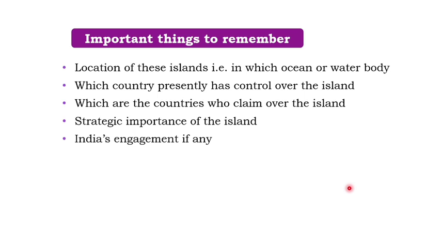So today we are going to discuss the Falkland Islands and the reason for its dispute. The important things you need to remember are the location of this island, that is, in which ocean or water body this group of islands is located, which country has control over the island at present, which countries claim the island, the strategic importance of the island, and India's engagement, if any. So we'll see one by one.